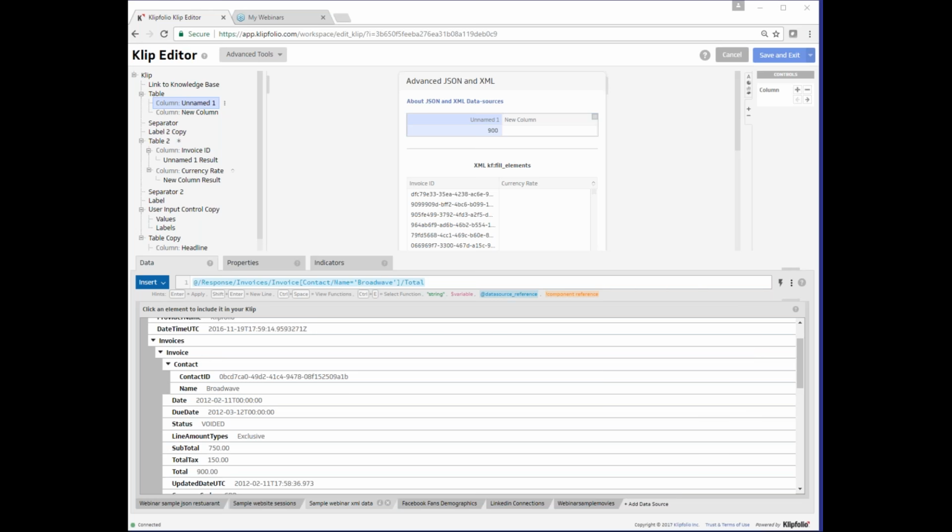Finally, the last XPath function we're going to be talking about is the contains function. The contains function is arguably the most useful of the Klipfolio XPath functions, as what it does is check if a name or value contains a specific text string or number. You can use it as a condition in your XPath to filter, looking for names or values that contain something unique. A great example where we could use this would be inside of a Facebook data source. Let's take a quick look at that here.